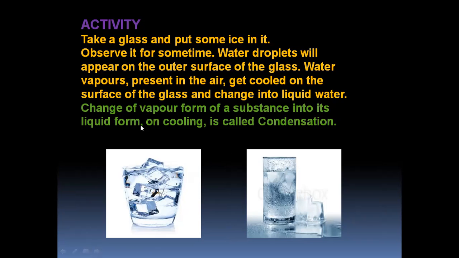So you can see this picture. These water droplets outside the glass are nothing but condensed droplets. That is, the water vapor is changing into water drops on cooling. So that process is called condensation. So opposite to evaporation, condensation. There, the water changes into water vapor, which is called evaporation. Here, the water vapor on cooling changes into liquid water. This is called condensation. Is it clear, children? Both the difference?